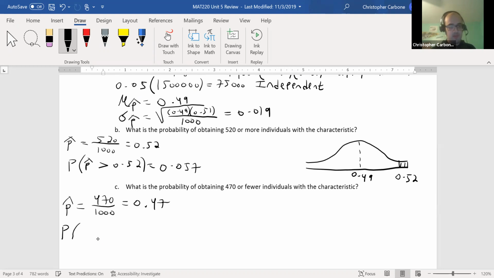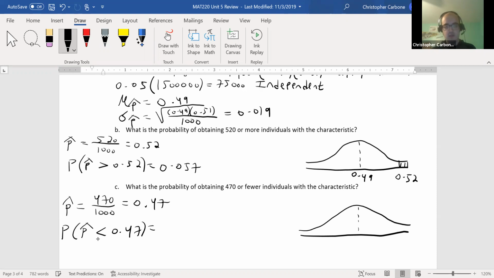And we want the probability p hat is less than 0.47. So 0.49 will be here, 0.47 will be someplace down here, and we want the area below it.